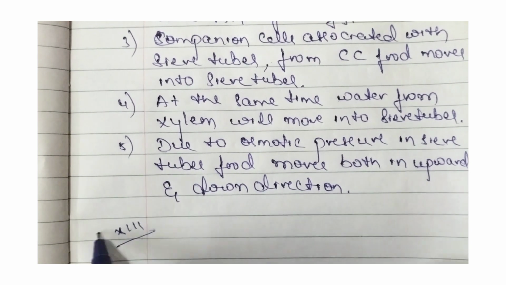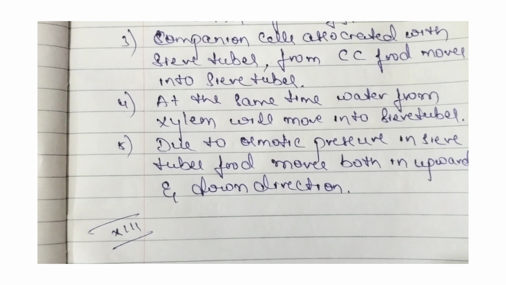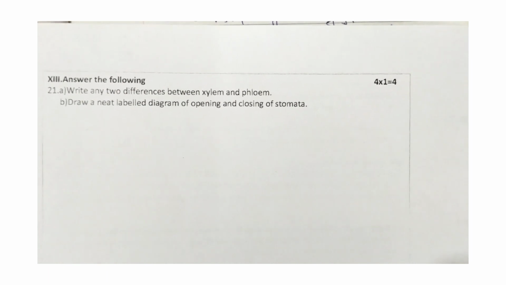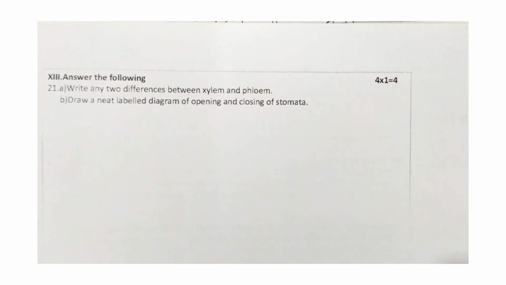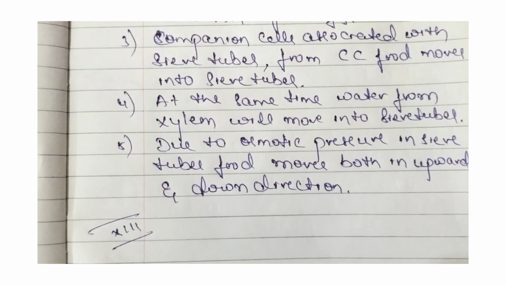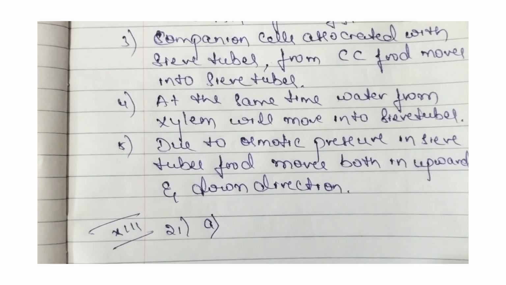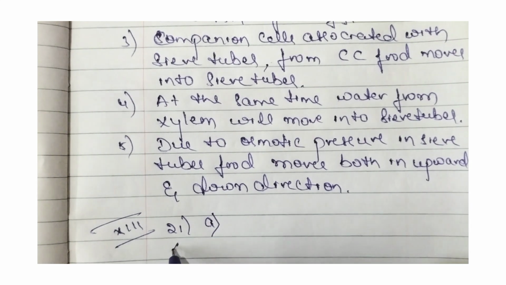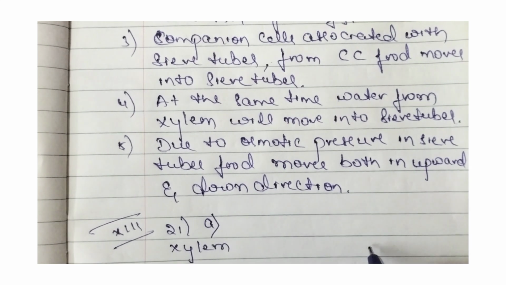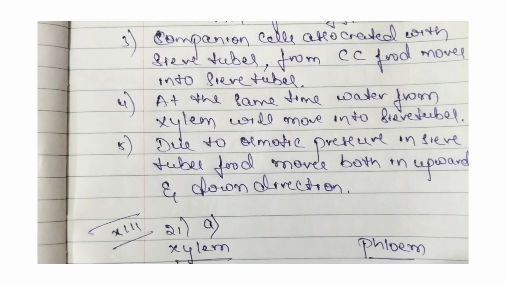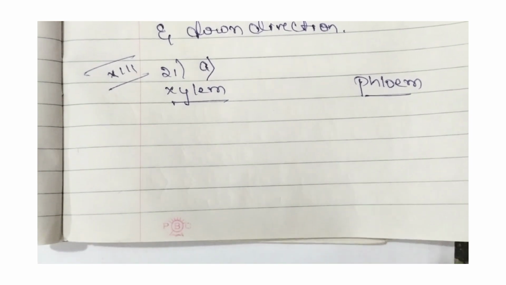So now let us move for the last main, that is 13th main. Let us see the first question of 13th main. Write any two differences between xylem and phloem. Then in that sub question, draw a neat label diagram of opening and closing of stomata. So first in the 21st question, that is A, they asked, write the difference between xylem and phloem. So let us differentiate between xylem and phloem.